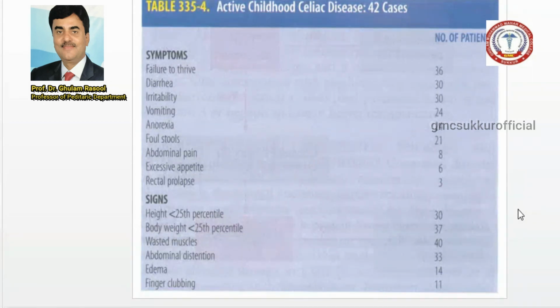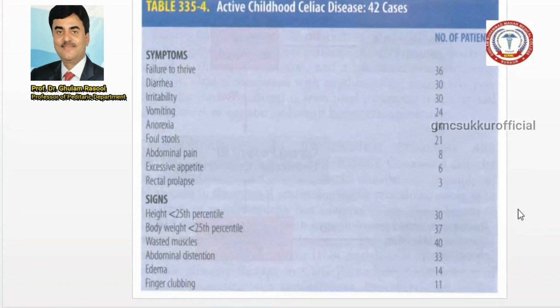Vomiting 24%, anorexia, loss of appetite, 24%, foul stool, bad smell in the stools, in 21%, abdominal pain is rare. Sometimes you will see patients with an excess appetite, good appetite, but they are not gaining weight because there is a problem of the muscles. The patient has diarrhea, loose stool, so they can have rectal prolapse. Rectal prolapse is due to frequency of the stools.